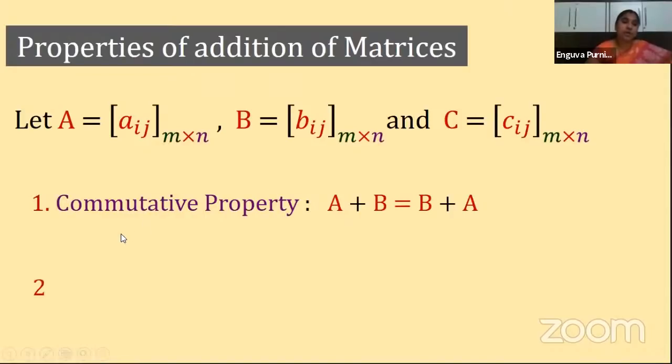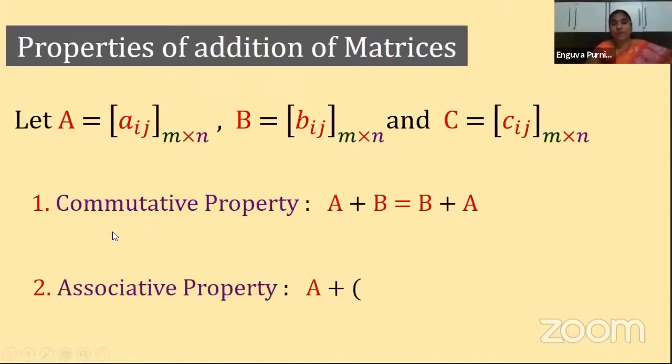Next, second one is the associative property. Here associative property is what, children? A plus of B plus C is equal to A plus B of plus C. When you are talking about associative property, we need to have three matrices, that is A, B, C. So that's why here I took the C matrix also. So A plus of B plus C means what?